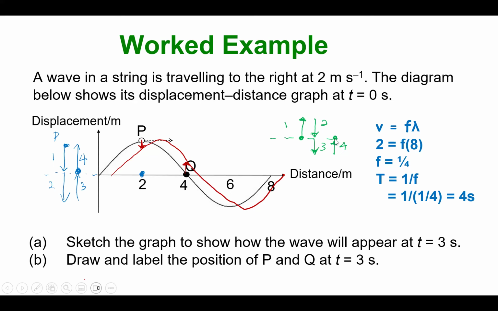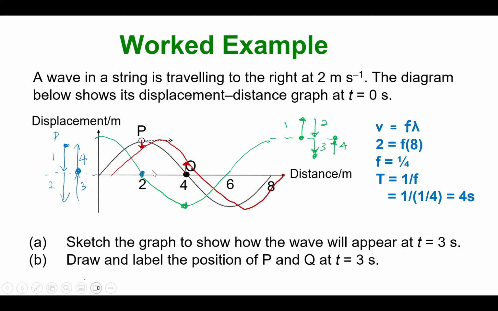Then I'm going to repeat again: 1, 2, 3, 4. I'm going to move up, down, down, up again. The next cycle, so again, 1 cycle, 4 segments. After 3 seconds, I will be at the bottommost point. So if I were to do a sketch, my graph will look like this. 2 to 4 will be going like this, 4 to 6 like this, 6 to 8 like this. So I will just continue with my path.